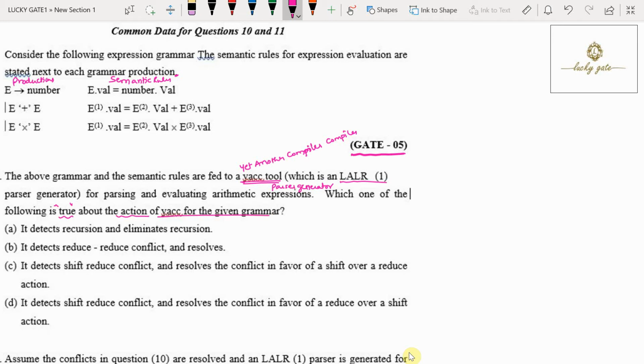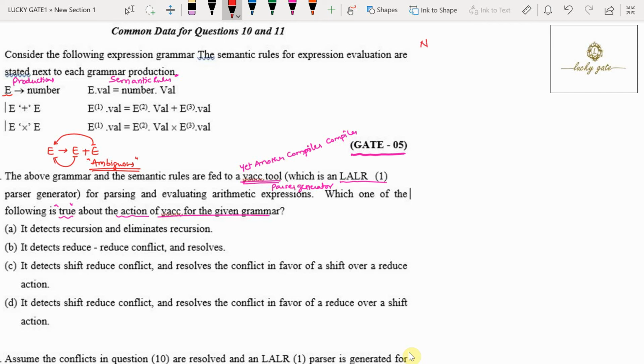Now first we have to understand the behavior of YACC. Here the given grammar is an ambiguous grammar. How can I say the given grammar is ambiguous? Because we have productions of the form E tends to E plus E. It means it is both left recursive and right recursive. A grammar that contains a production that is both left and right recursive, we call it an ambiguous grammar. If it is an ambiguous grammar, it is possible to generate conflicts for the YACC parser. If conflicts arise, the YACC tool is able to resolve the conflicts by following some rules.